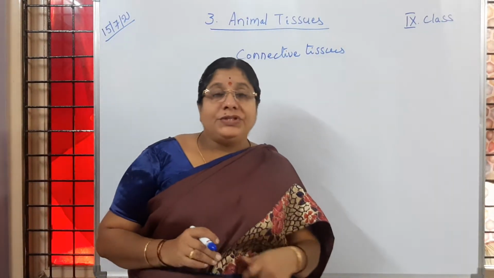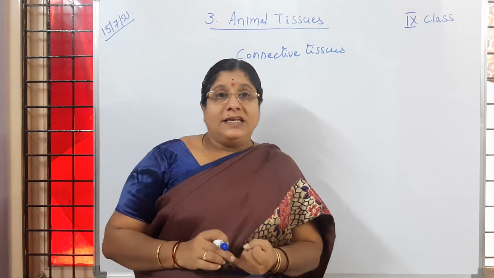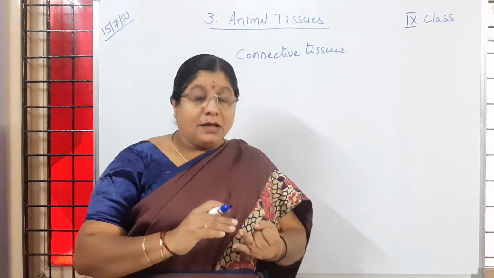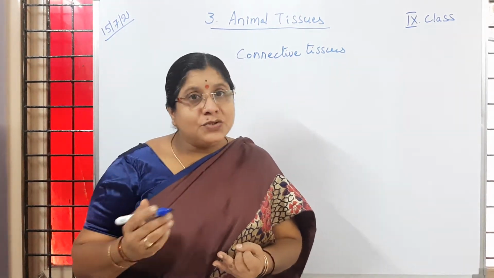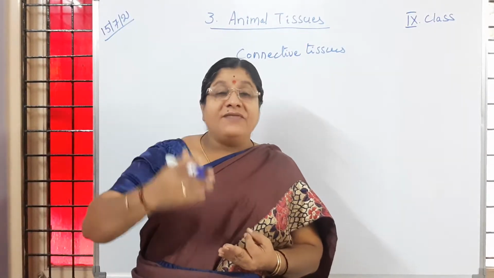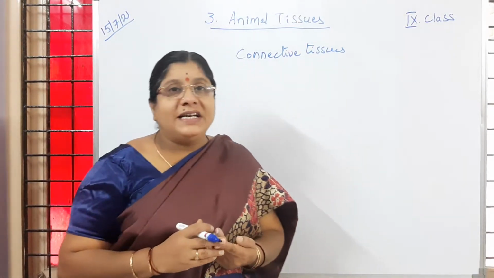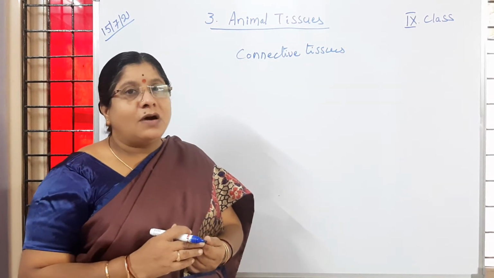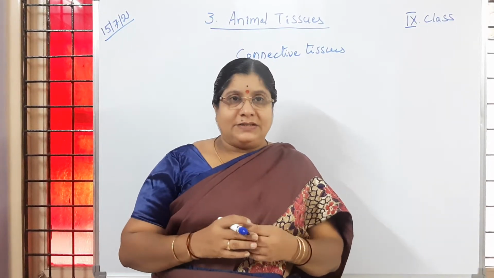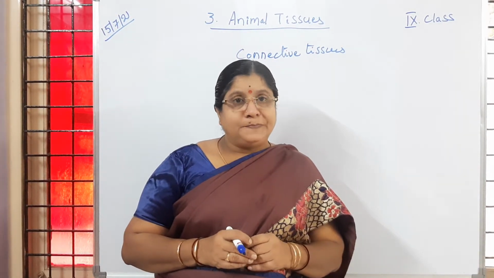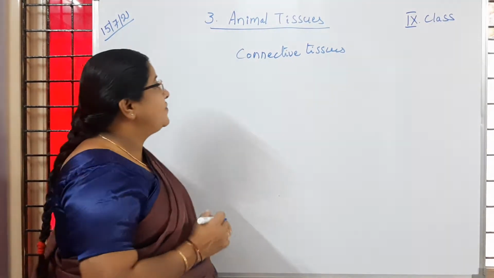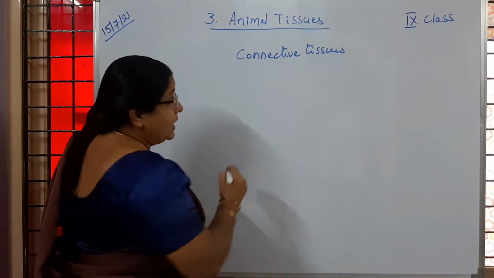In connective tissue, we completed the areolar tissue, which helps in giving support. Then adipose tissue, which helps in storing fat. Then bone, which gives framework to the body. Then we completed cartilage. Cartilage is a type of connective tissue which helps in making the joints. Okay, so that also we completed. Now we'll discuss another type of connective tissue, that is ligament.